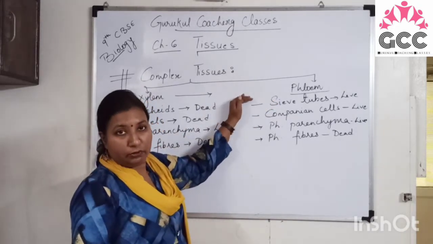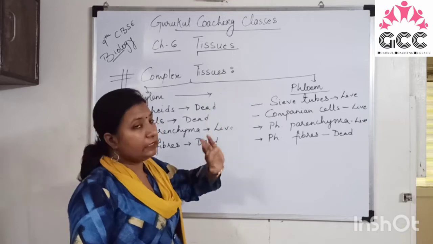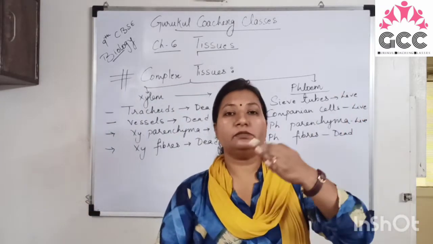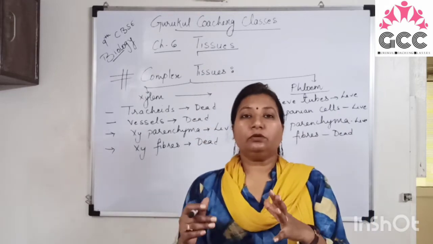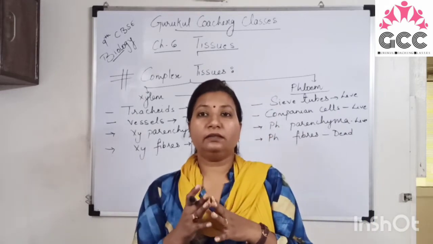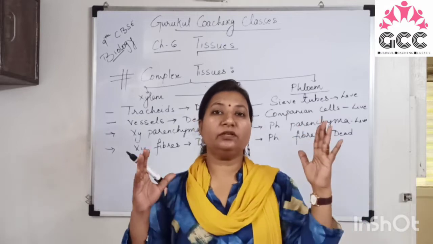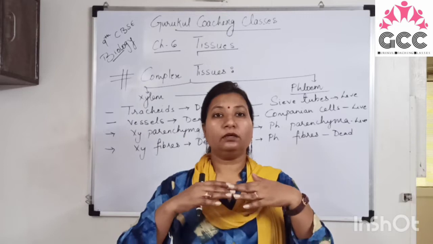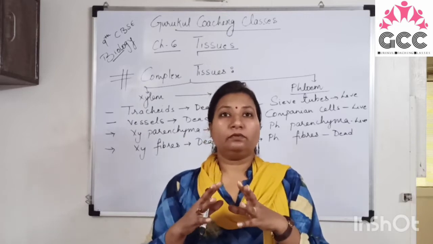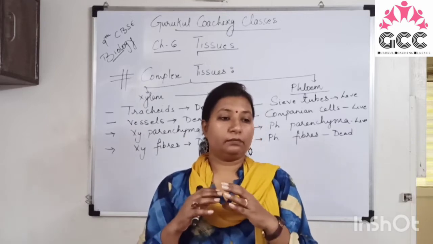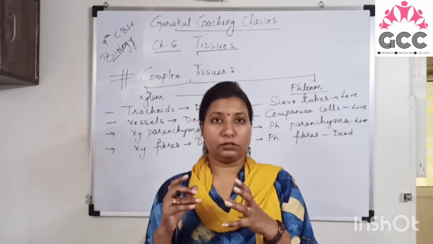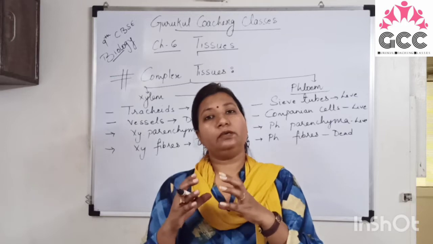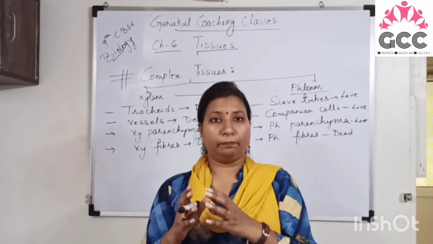If we are talking about the flow of the phloem, right, it is bidirectional. It is moving upside also, and it is moving downside also. So whatever food is prepared in the green leaves will go to each and every part of the plant. It will come to the stem also, it will come to the roots also. Some vegetables you have seen that they are the roots, like the elephant foot yam. Okay, so whatever food is prepared, right?